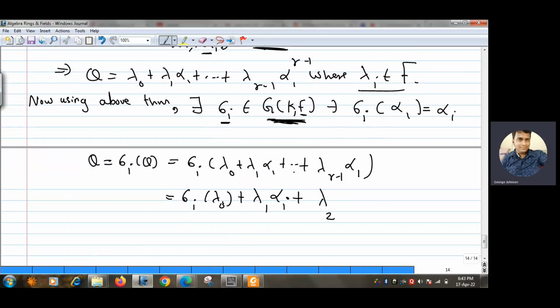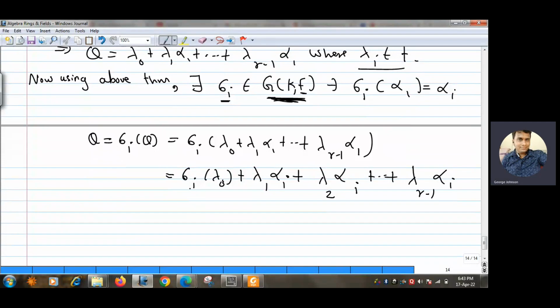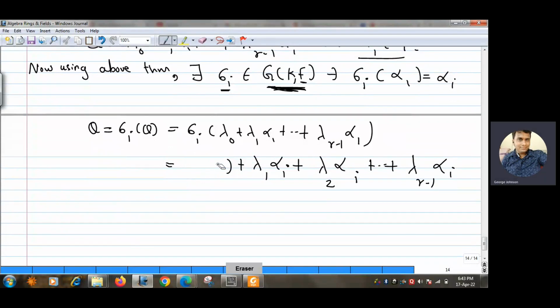Okay, sigma I of alpha 2 is nothing but alpha 2 or alpha I, using this thing. And so on, up to lambda r minus 1, and sigma I of alpha 1 is nothing but sigma I. Also, sigma I of lambda 0 is nothing but lambda 0, because the lambda i's are elements of F, and sigma I fixes every element of F. So sigma I of lambda 0 is nothing but lambda 0.